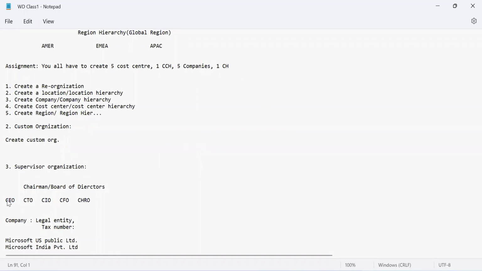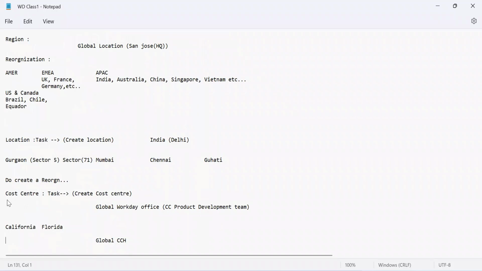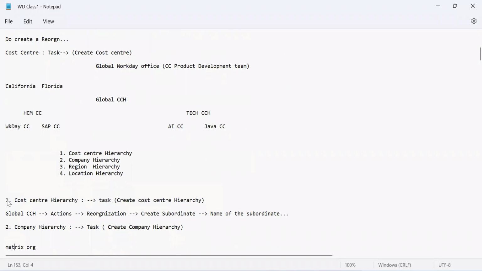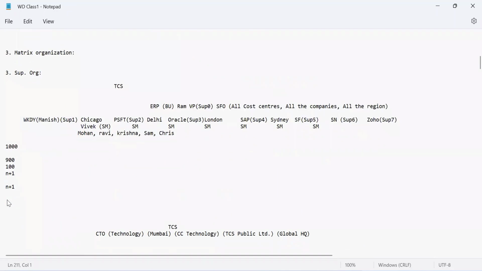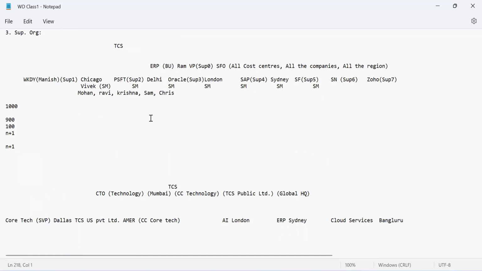Okay. So that is the concept, because now what we are going to do will be very interesting. Why? Because as I stated, I will be actually linking everything. You see, I've taken an example of a company called TCS. I hope the majority of you would know. And under that, I have a department called ERP. We also call it a BU in some HCM systems. PeopleSoft calls it a business unit, but for Workday, it is basically a supervisory organization.